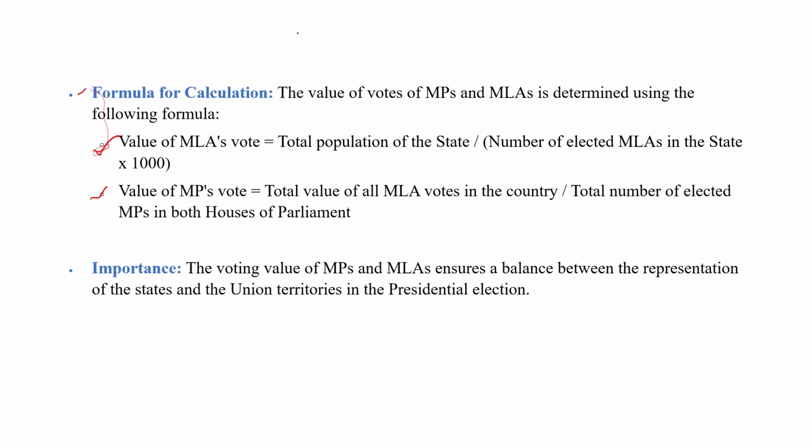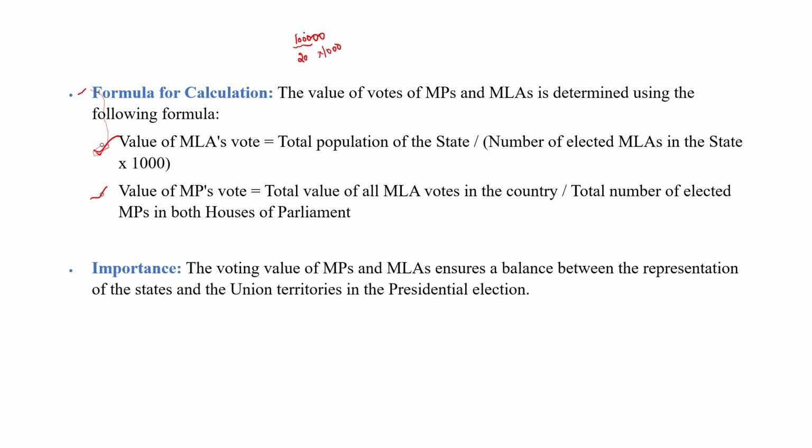Let's suppose a state has a population of 100, then the total population of the state divided by the number of elected MLAs in the state. Let's suppose this state has 20 MLAs. Let's suppose the population is 10,000 and the MLAs are 20, multiplied by 1,000. Here take 1 lakh.